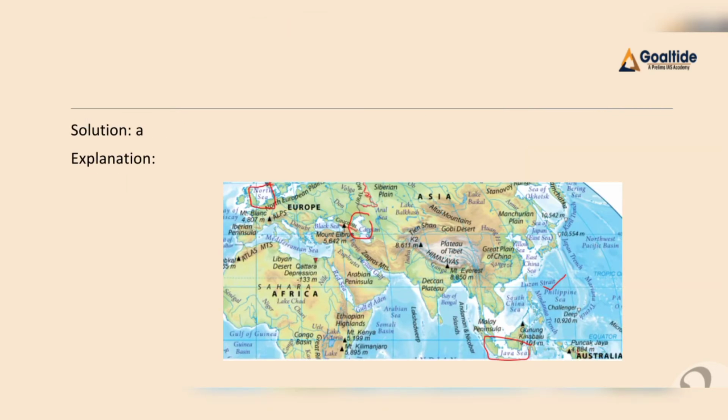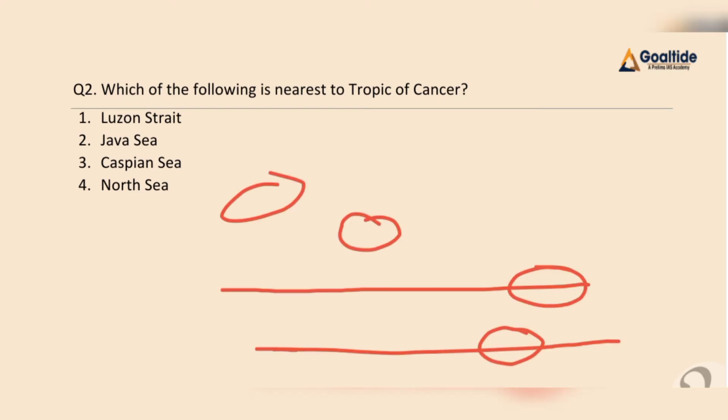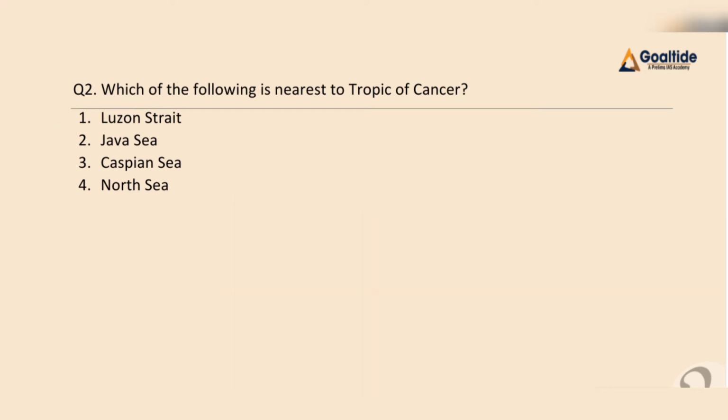Now let me have a look at the map. Here we can see that we have the Tropic of Cancer, and here we have the equator, right? The equator is close to the Java Sea, and here we have Luzon Strait, which is close to the Tropic of Cancer. Here we have the Caspian Sea, and here we have the North Sea. So the final answer for this question will be A, that is, Luzon Strait is close to the Tropic of Cancer.